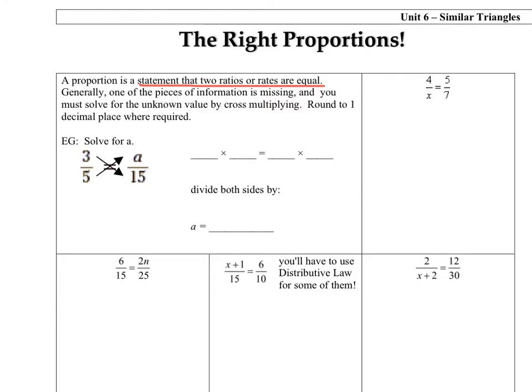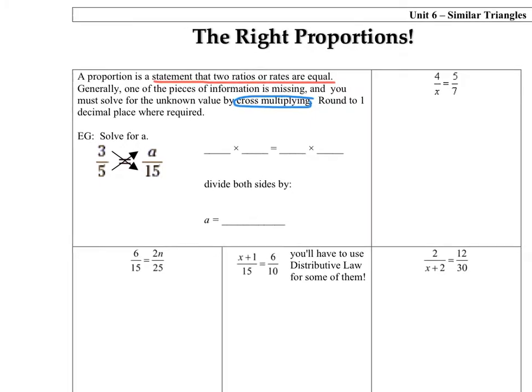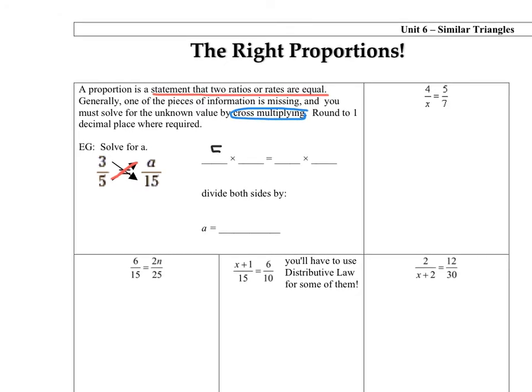But the way you're going to solve is by cross multiplying. All that means, if I look at this example, 3 over 5 equals a over 15, I'm going to multiply the 5 by the a, so that's 5 times a, and then I'm going to multiply the other cross, 3 times 15.